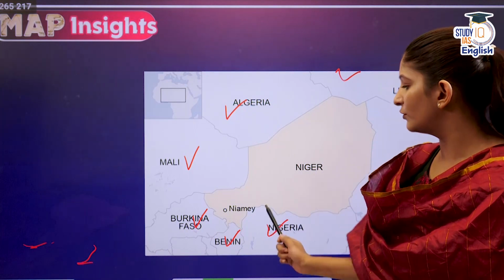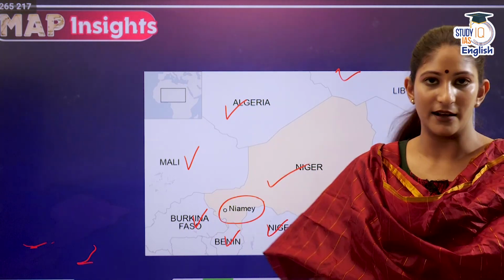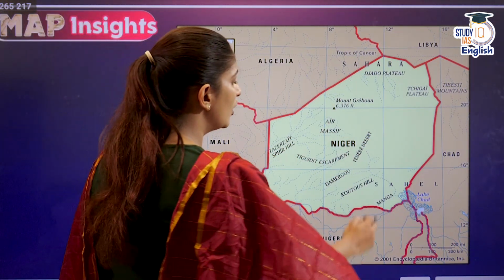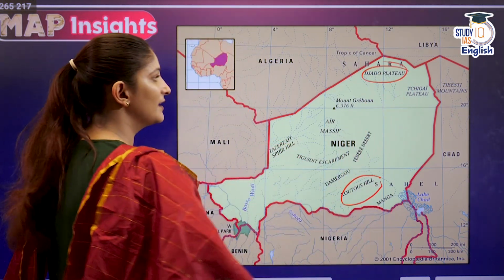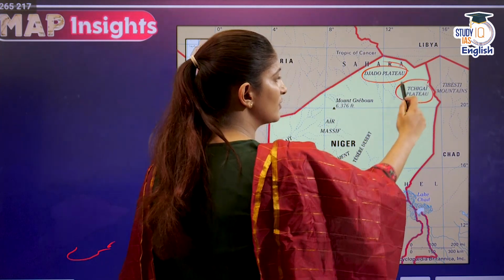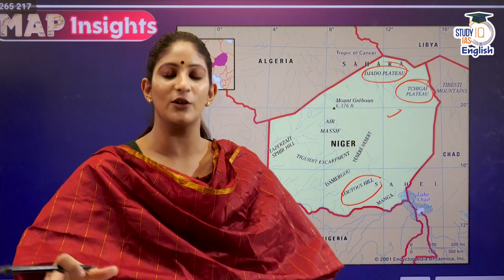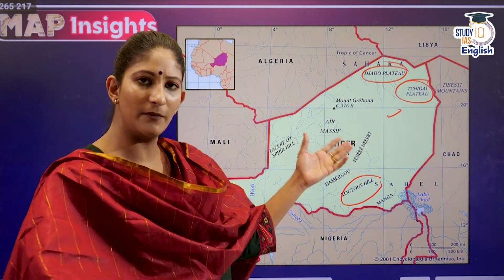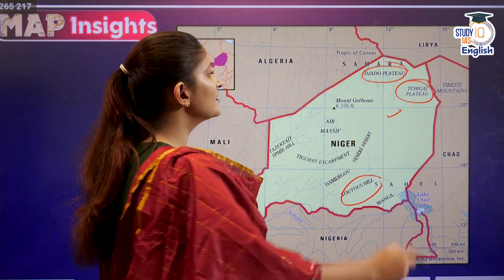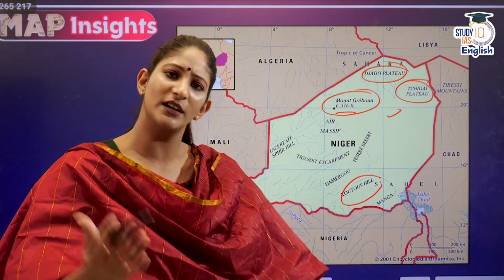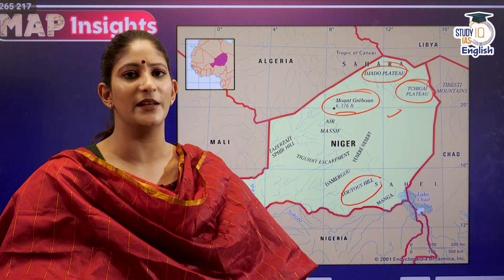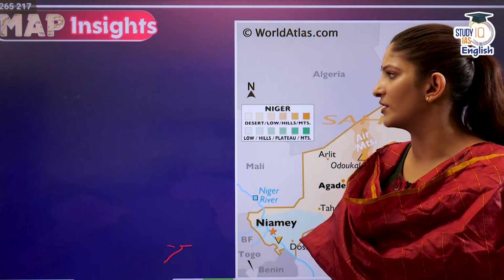Other than this, you also have to know that Niamey is the capital of Niger. Also, you can see that there are other very important features such as the Putus Hills. Then Jado Plateau is also in Niger, and Chigai Plateau is also in Niger. Sometimes they can also ask you about which plateau, which desert in different countries. So remember it from that perspective only. Okay. And here is Mount Gribun. So these are the kind of features that could be asked. Not in very depth when it comes to world mapping, not in very depth is asked. But still, any region can be in the news in the upcoming days. So that is why this question has been asked.